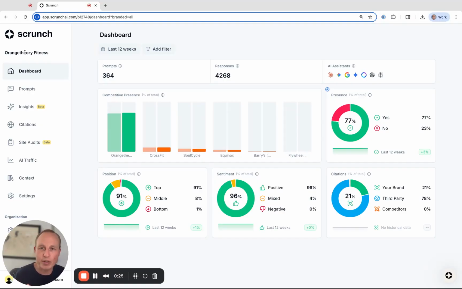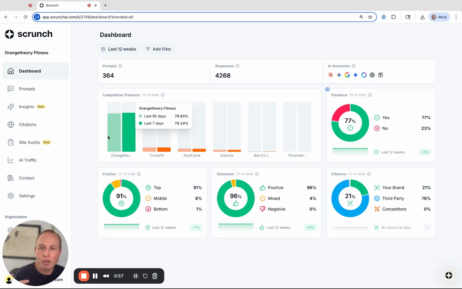We're using Orange Theory as a demo brand here, and so we can see how we compare to CrossFit, SoulCycle, Equinox, etc. We can see our presence, how often our brand is mentioned in LLM results, the position, if our brand is mentioned at the top or the bottom of the results, and how the sentiment is. AI platforms are pretty positive, so you get a lot of positive sentiment here. And then also citations here on the right, which is whether our brand website is being cited, or is it cited by a third party?